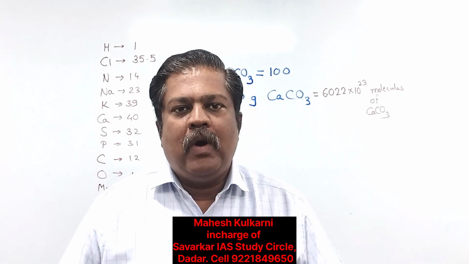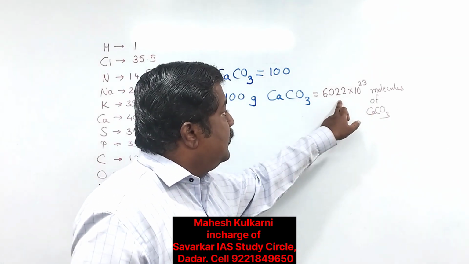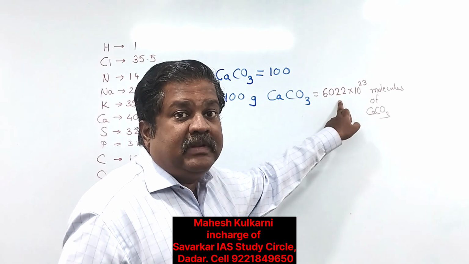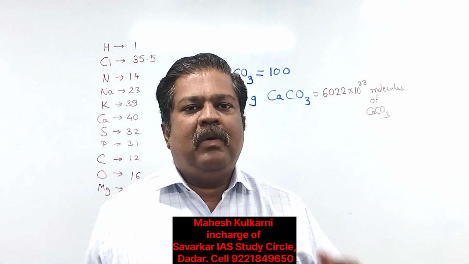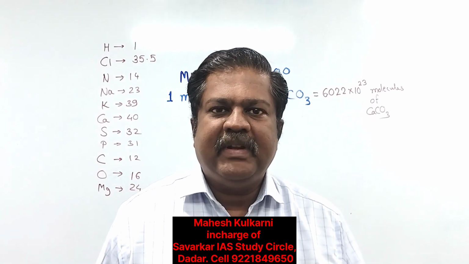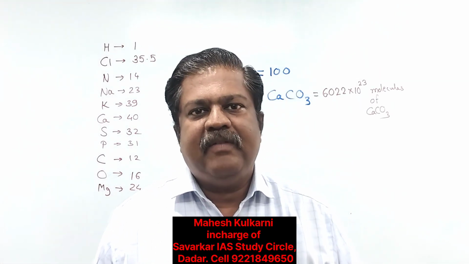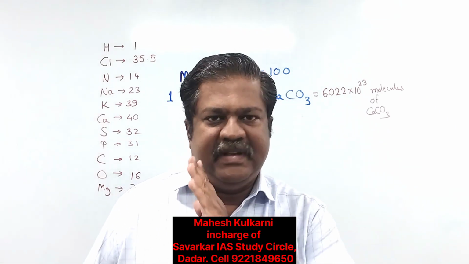This number is called Avogadro's number. So 1 mole of any substance means this number of molecules. What is the meaning of 1 mole? It is something like 1 dozen. When I say 1 dozen, that means 12 pieces.